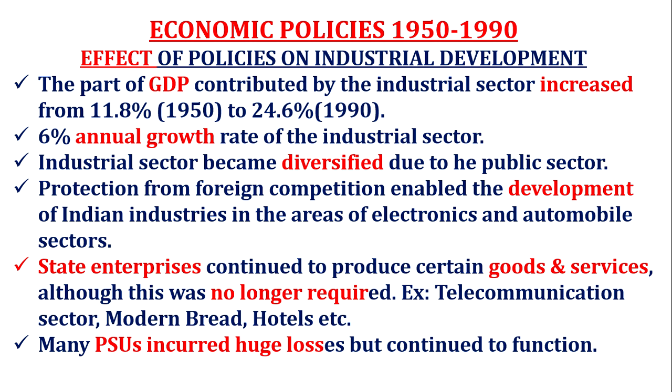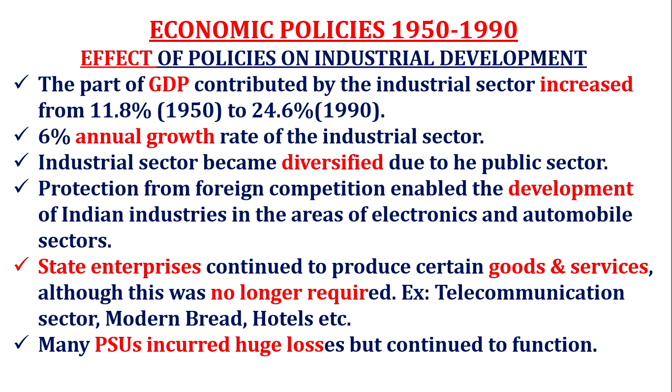The part of GDP contributed by the industrial sector increased. This again is one of the positive points. The policies worked positively, from 11.8% in 1950-51 to 24.6% in 1990-91. GDP is calculated for a year. The duration is 1950-51 to 1990-91.